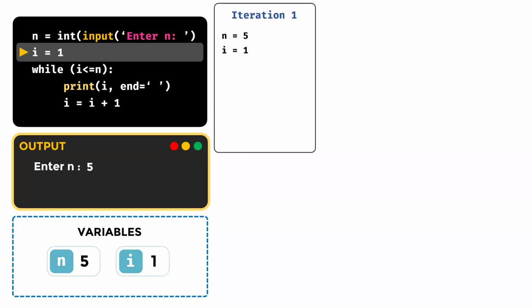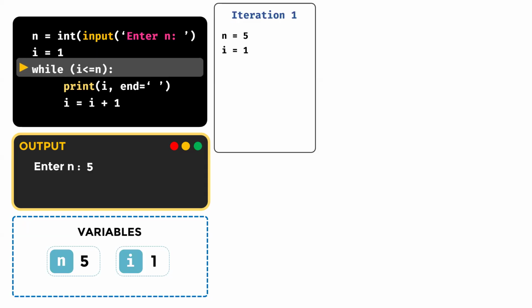Initially, when you are getting started, you can see iteration 1, 2, 3, 4, 5, 6, all of them will come. So iteration means one execution. When we are executing it for the first time, that is what iteration means. Now, the next statement will execute, that is while I less than or equal to n.